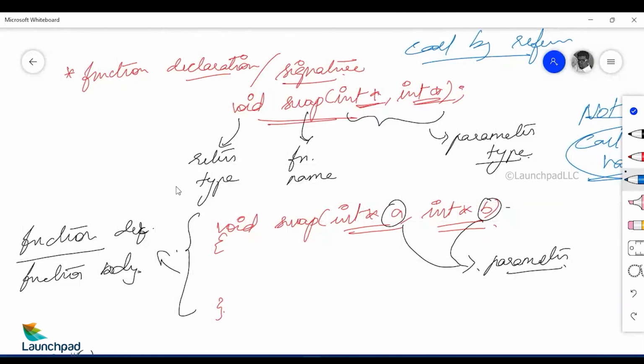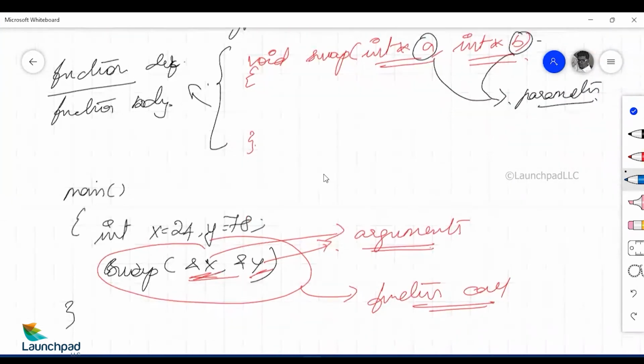And these terminologies on the screen, function declaration, function signature, function definition, the name of the function, return type, parameters, call by value, call by reference, parameters, arguments, function call, are the important terminologies that revolve around functions in C language.